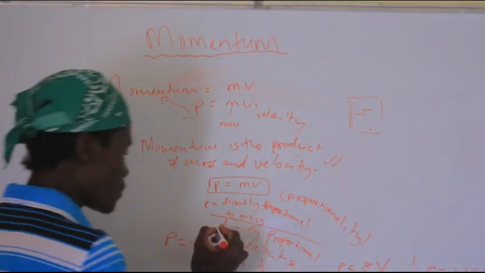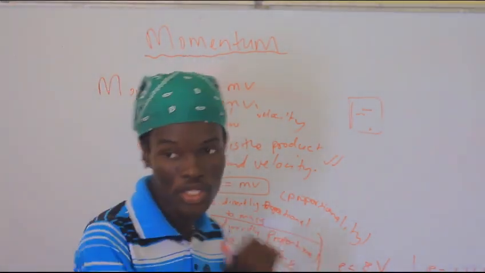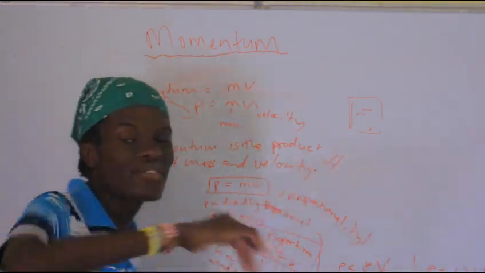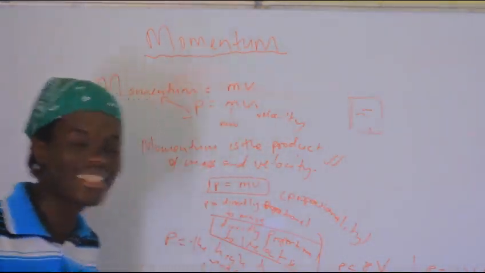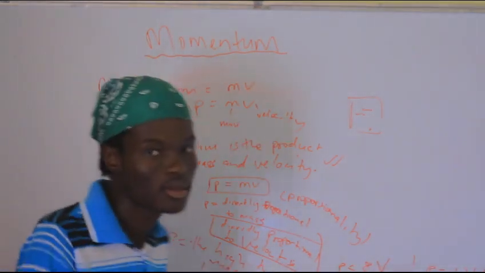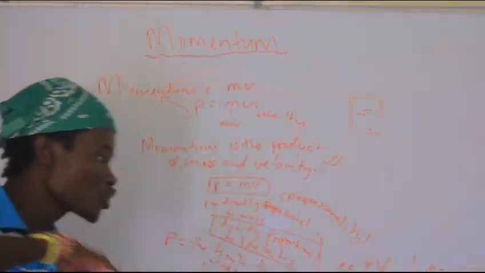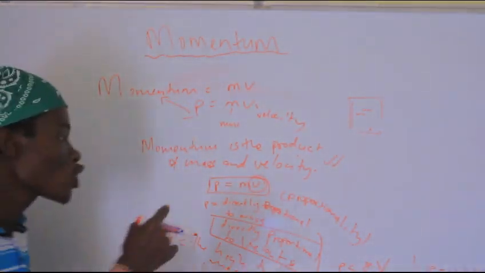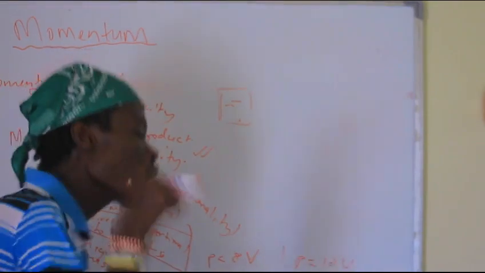Now I'm explaining part 2, directly proportional to velocity. What does that tell you? The higher the velocity, it's the same thing as the higher the mass. But now there's something that I want to teach you about the velocity. The velocity also controls the direction of the momentum.